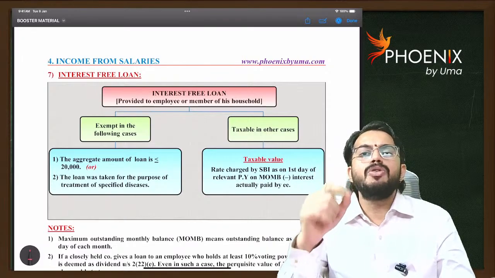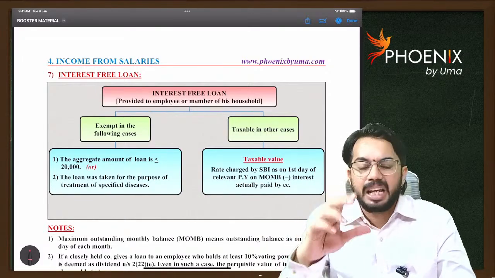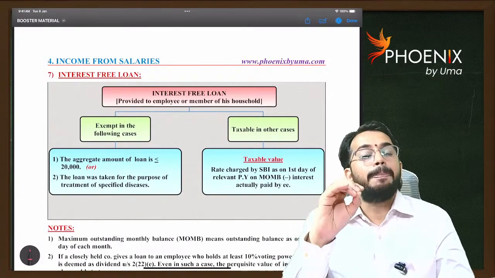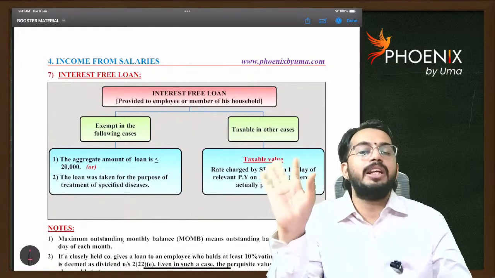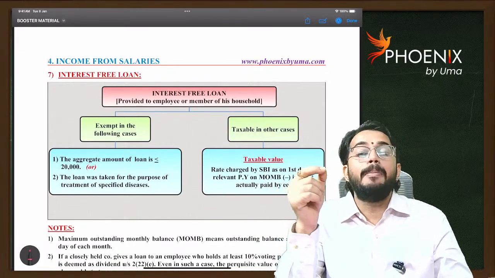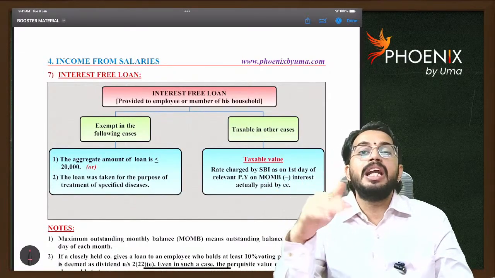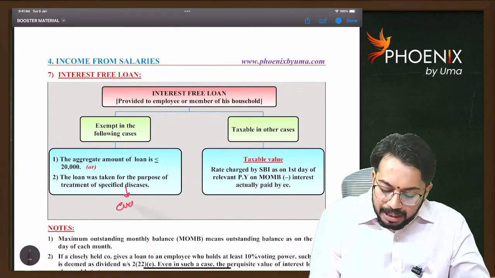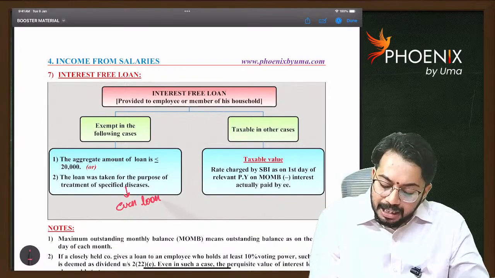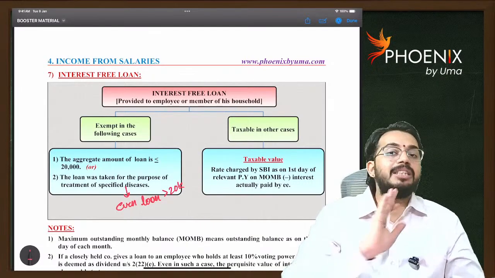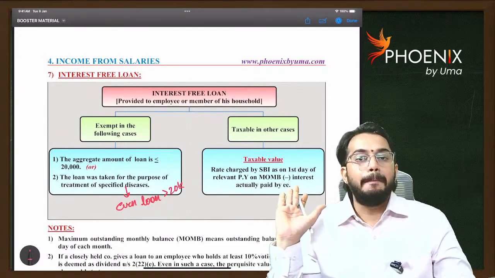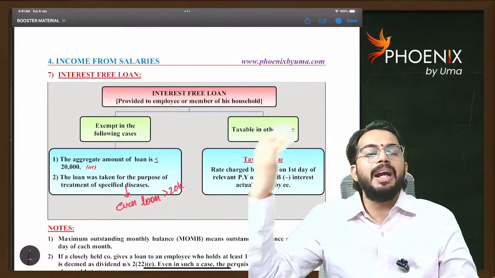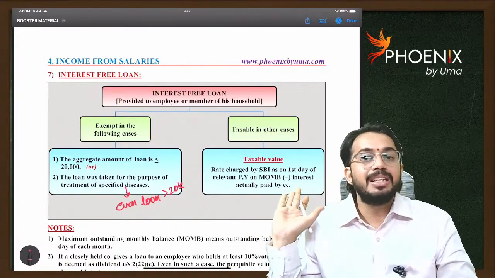However, if the amount of loan given by the employer is petty, if the amount of loan given is up to 20,000, interest rate benefit is not taxable. Next, if loan is given for treatment of specified diseases, then even though loan is greater than 20,000 rupees, still interest rate benefit is not taxable to the employee. Are you able to understand? In remaining all cases, interest rate benefit is taxable.